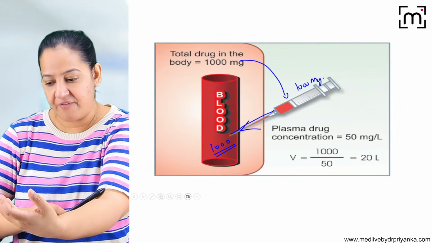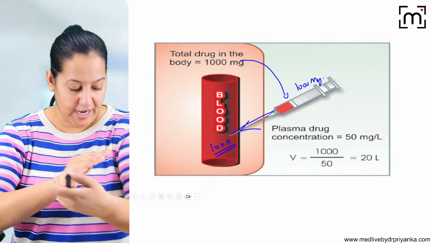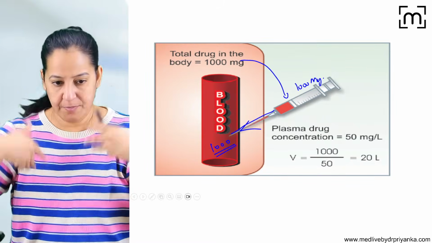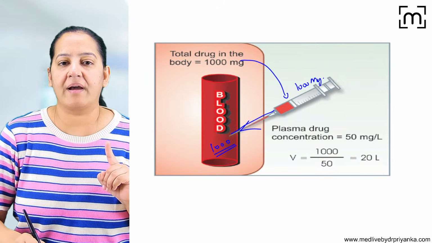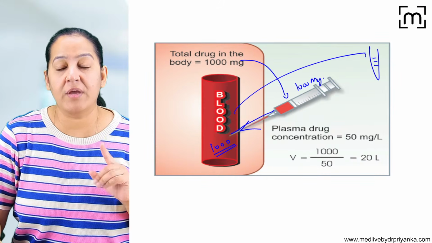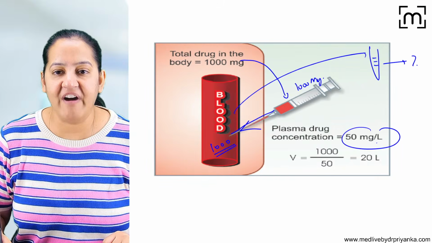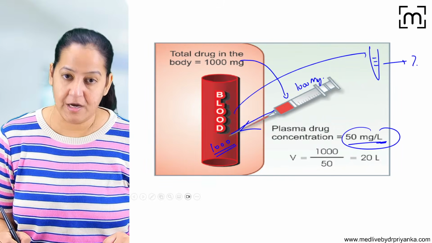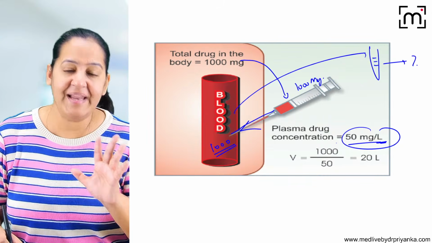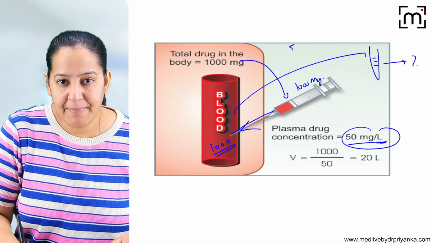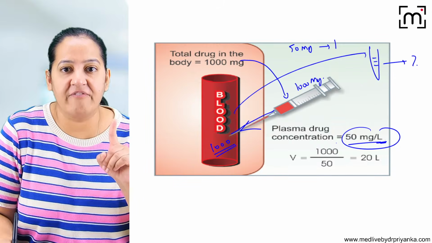Now immediately after that, you take a test tube and take my blood sample. It is distributed everywhere in the blood. You collect the blood in a test tube and look at how much drug is present in my blood. And you get this value: in 1 liter, 50 milligram is present. So 50 milligram of the drug requires 1 liter.